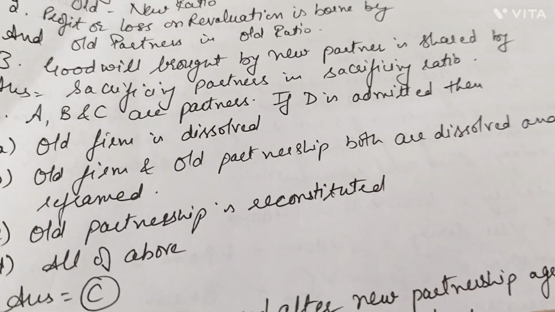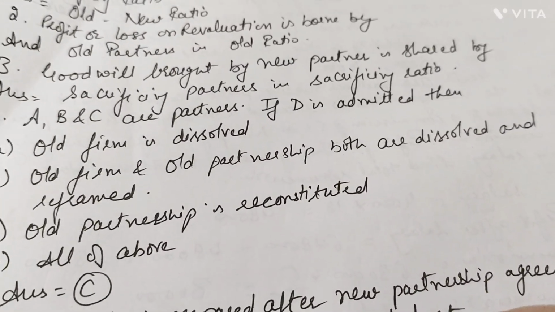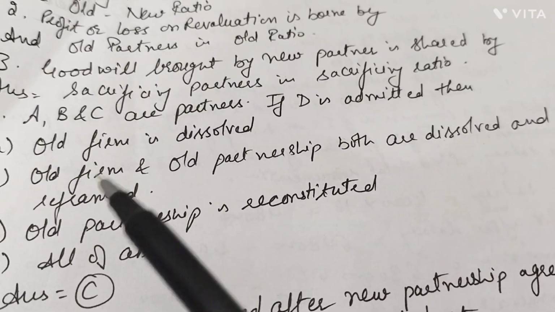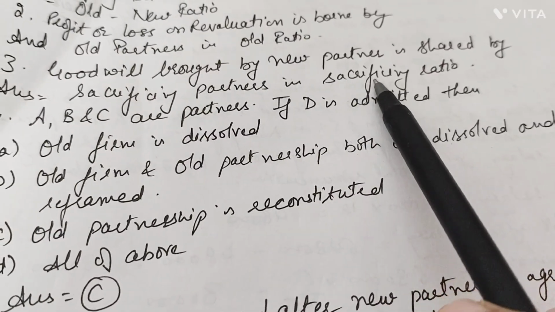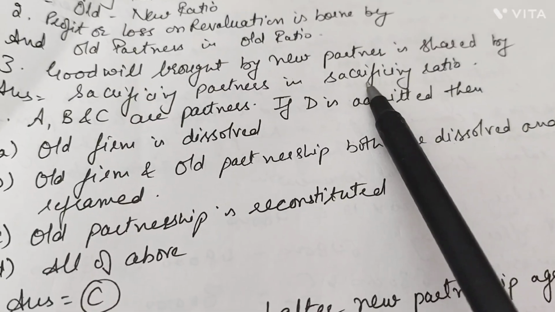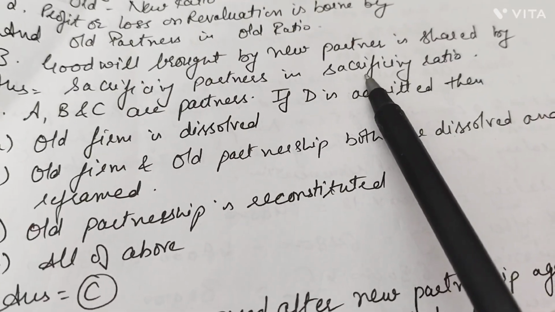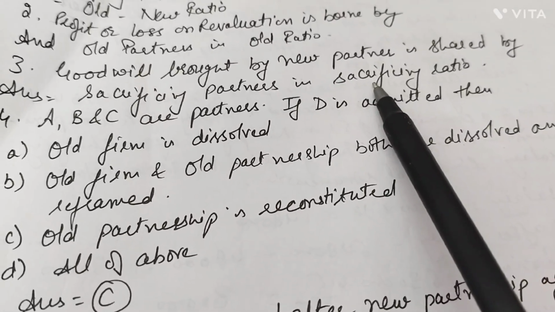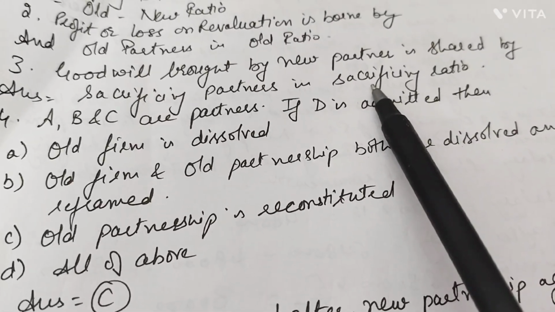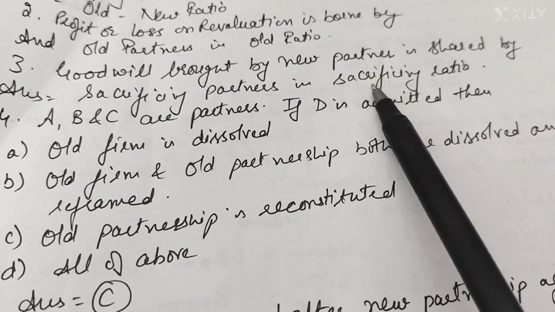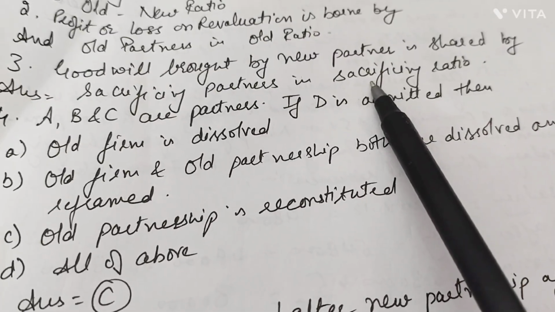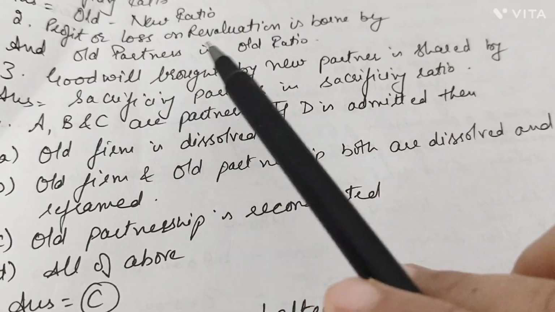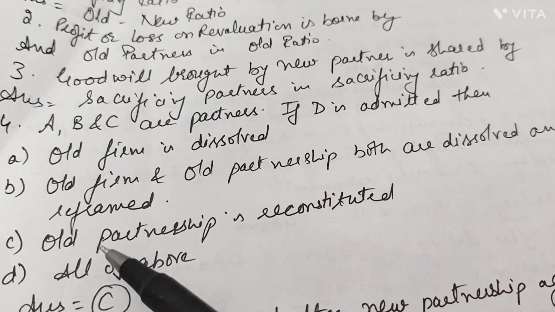So in that case, revaluation of the assets and liabilities would be transferred to the old partners in their old profit sharing ratio. Next, goodwill brought by the new partner is shared only by the sacrificing partners in their sacrificing ratio. It's like if a guest is coming to the home and one kid is sacrificing his room, usually the guest gives him more gifts, you know very well. So the sacrificing partner gets the goodwill brought in by the new partner, right?